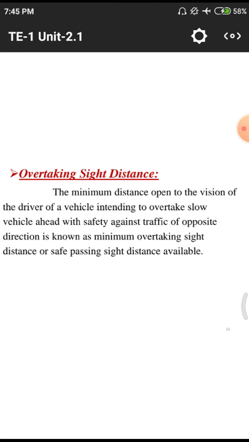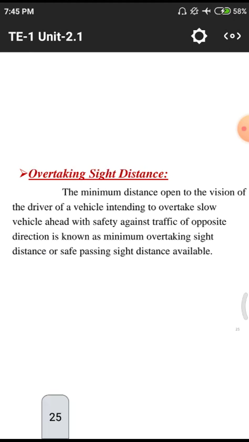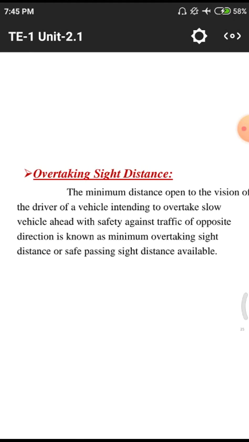Overtaking site distance means when we are moving on a particular highway or other roads, there are so many vehicles traveling along with us, and some vehicle is moving slowly compared to our vehicle, so we need to overtake those vehicles by increasing our vehicle speed.